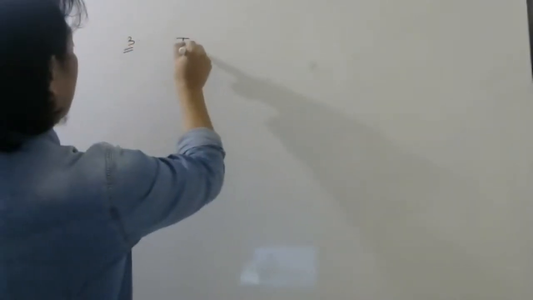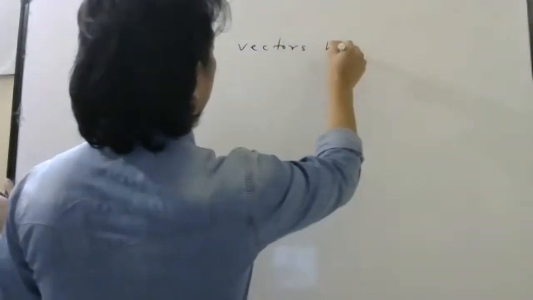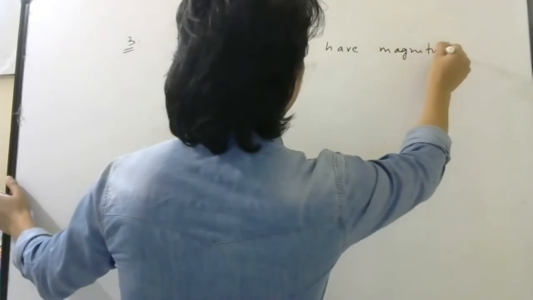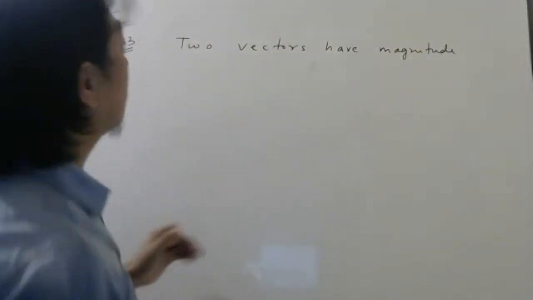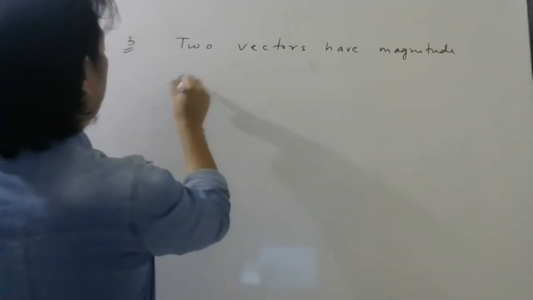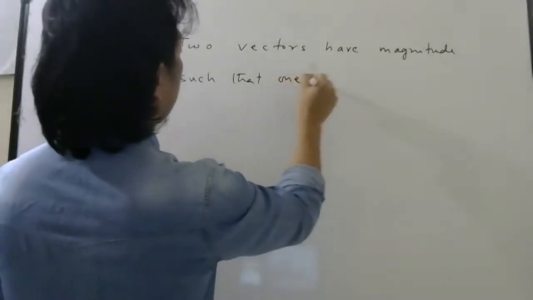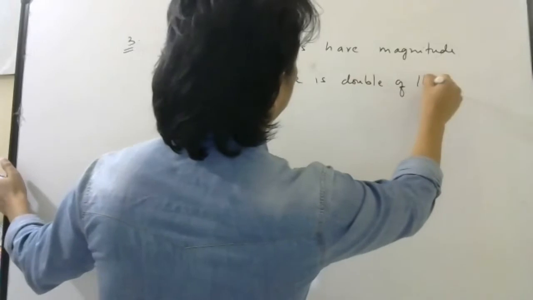Okay, one more I'll give you. Then after this, we will continue with the syllabus. Okay. Question number 3. Two vectors have magnitude such that one is double of the other.